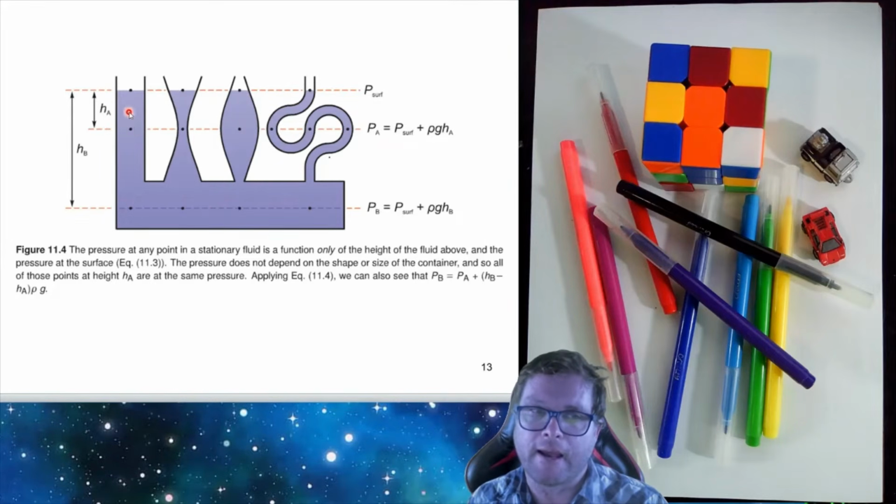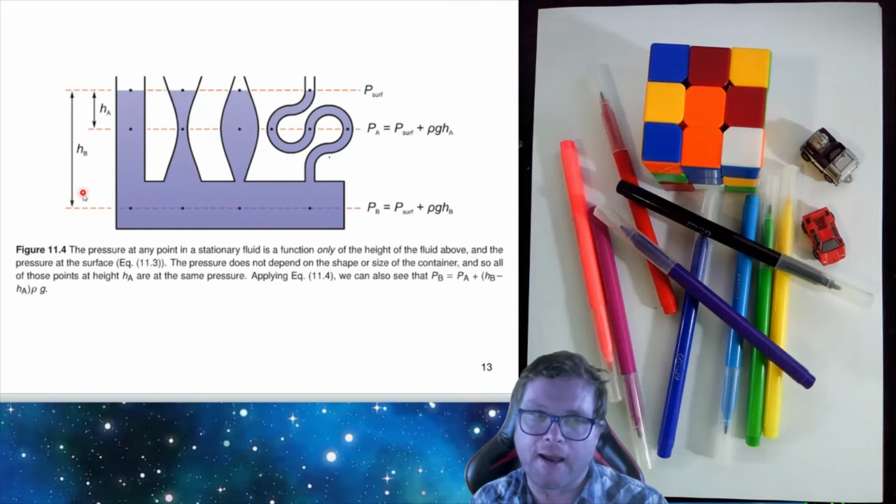If we go at height HA, then the pressure at A is going to depend on the pressure at the surface plus the density times g times HA. That's a formula we've just derived. And the pressure is going to be the same at each of these 4 points.